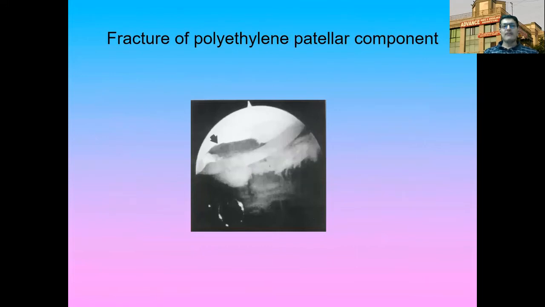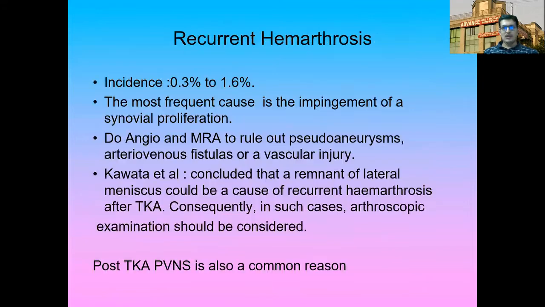Now, you can have a fracture of the polyethylene patella component, which can be excised easily with knee arthroscopy. Recurrent hemarthrosis is a very difficult complication to treat. The incidence is about 0.3% to 1.6%. The most frequent cause is the impingement of synovial proliferation. You can do an angio or an MRA to rule out pseudoaneurysm, AV fistulas, or a vascular injury.